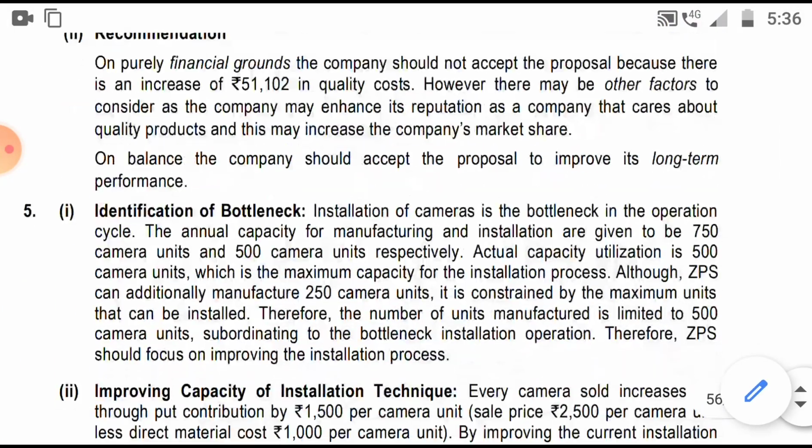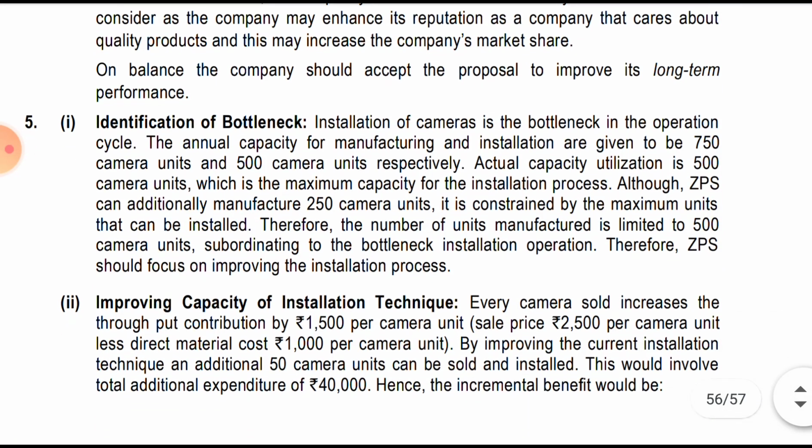First, identification of the bottleneck. Installation of the camera is the bottleneck in the operation cycle. The annual capacities of manufacturing and installation are given as 750 and 500 units respectively. The actual capacity utilization is 500 camera units.